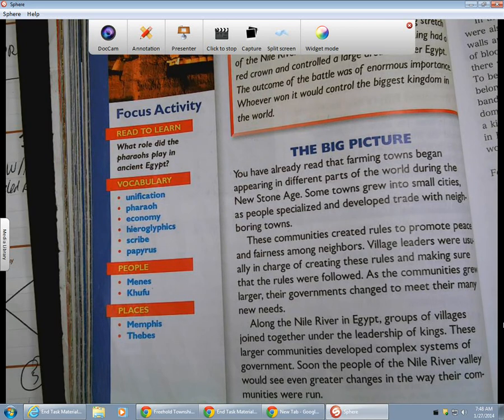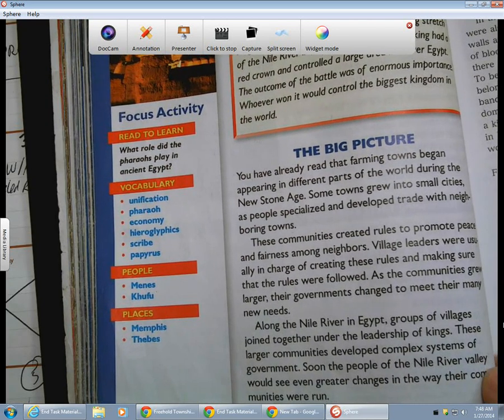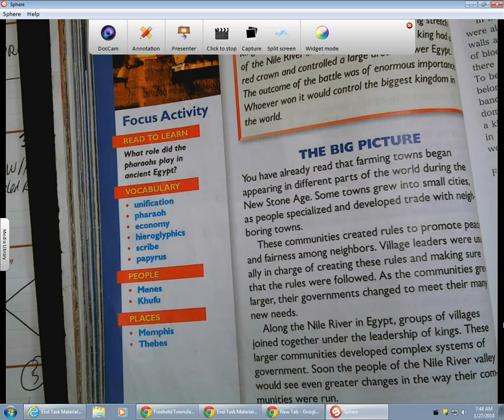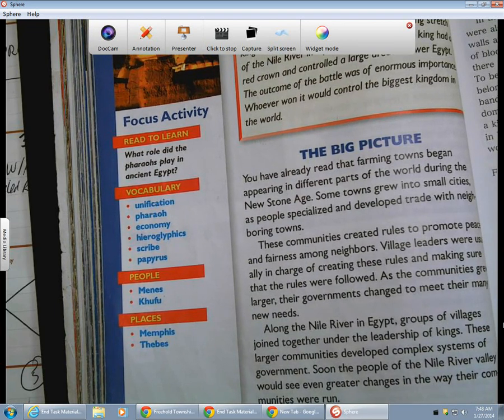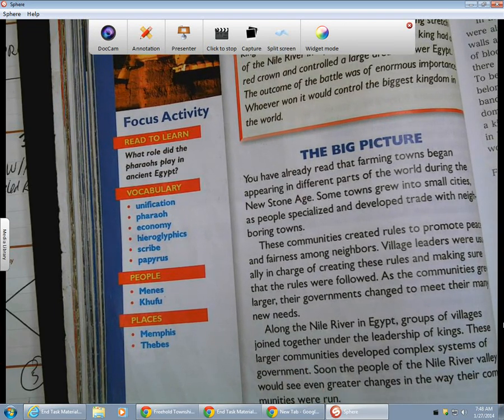Along the Nile River in Egypt, groups of villages joined together under the leadership of kings. These larger communities developed complex systems of government. Soon the people of the Nile River Valley would see even greater changes in the way the communities were run.